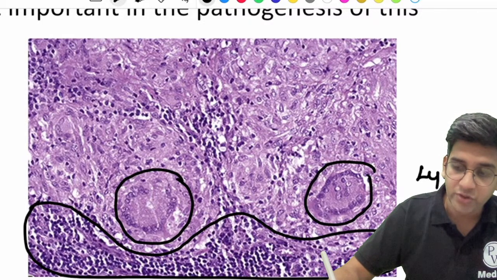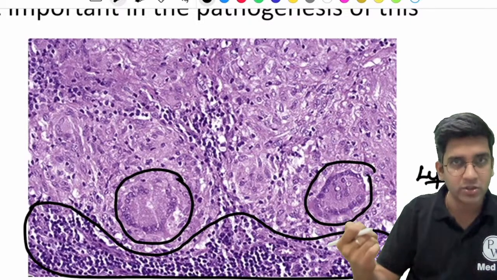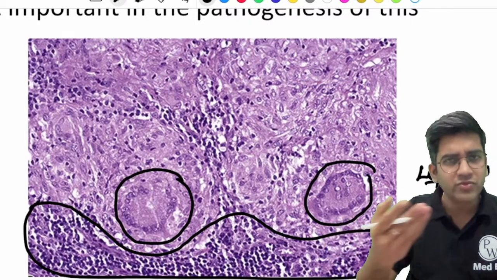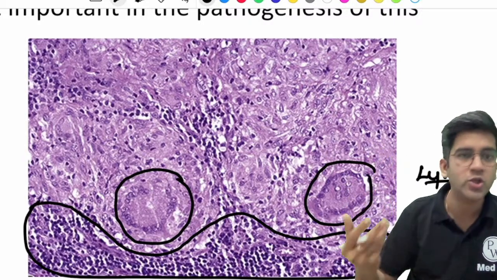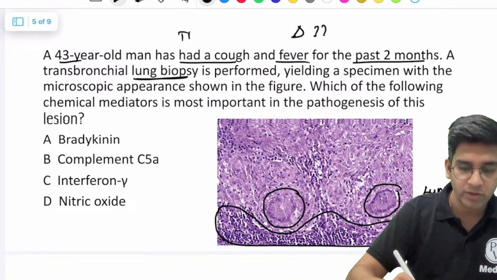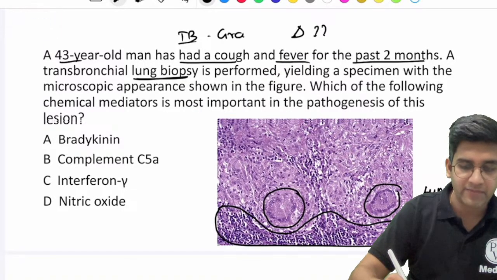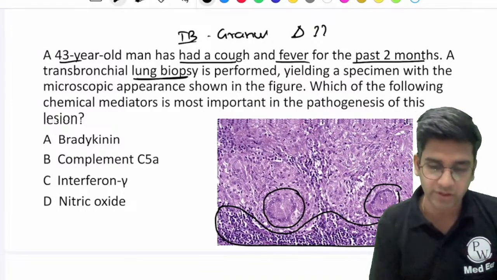So whatever you suspected to be tuberculosis is right. Because in tuberculosis, you will have granuloma. And just now we saw that you will have your Langhans type of giant cells, epithelial cells, and lymphocytes in a granuloma, right? Perfect. So my diagnosis is right. It's tuberculosis, and in the microscopy, I'm having granuloma, right? So this is the first half of the question. Now let's go to the second half of the question, right?